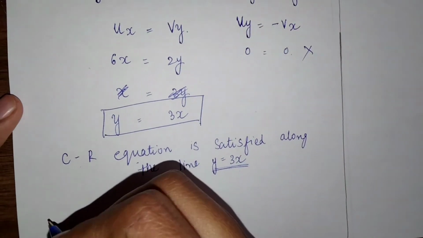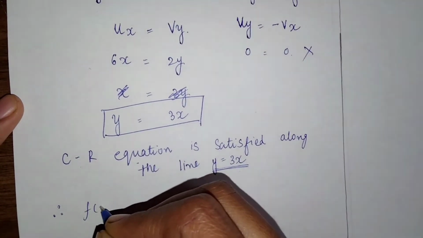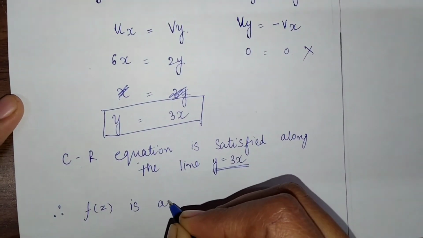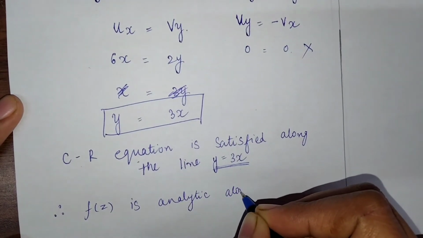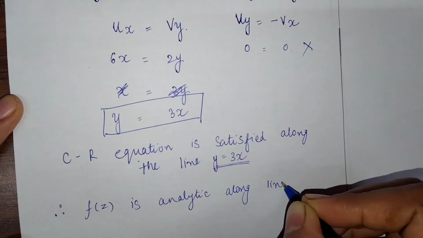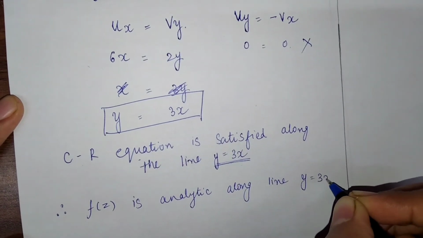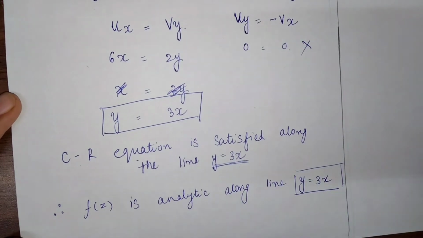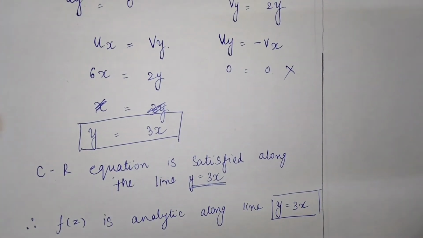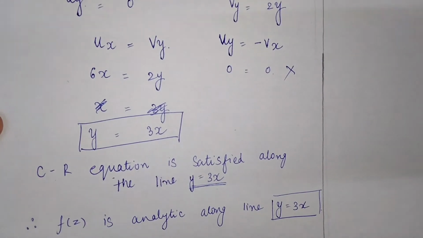So we can write that f of z is analytic along line y equal to 3x. Okay, so this is the answer of this question. Okay. So now let us see the other example. Example 2.